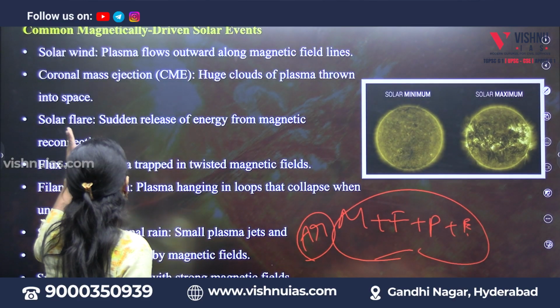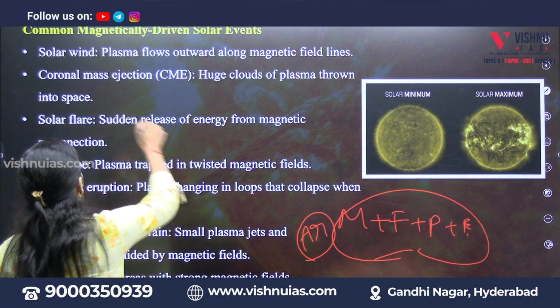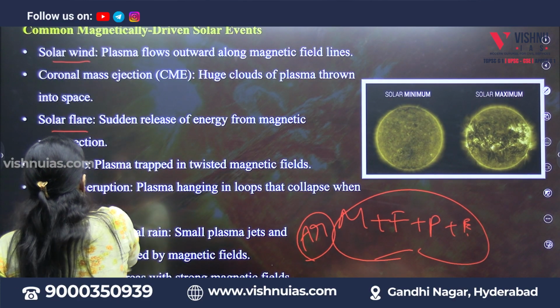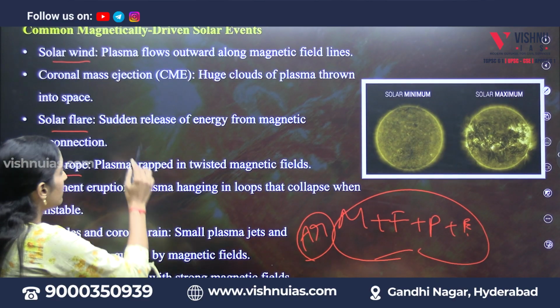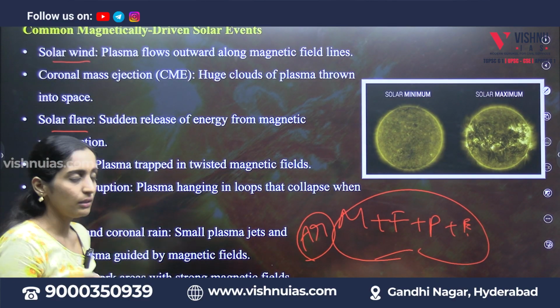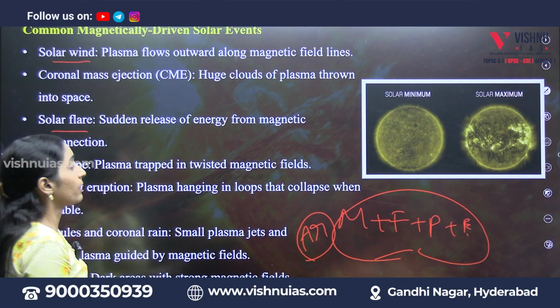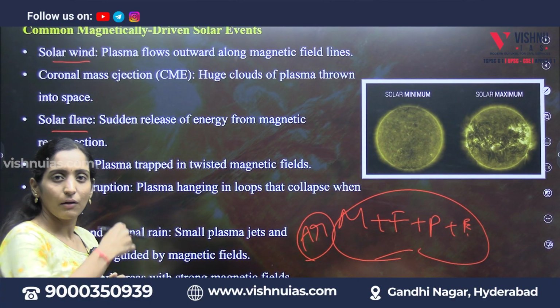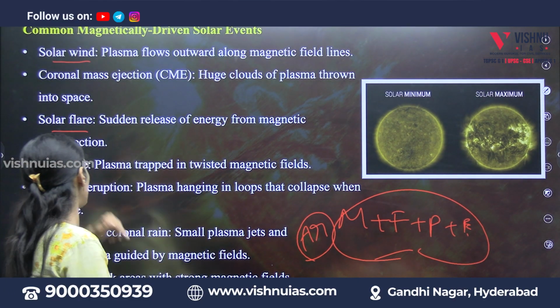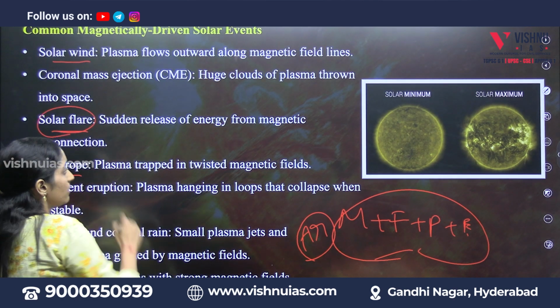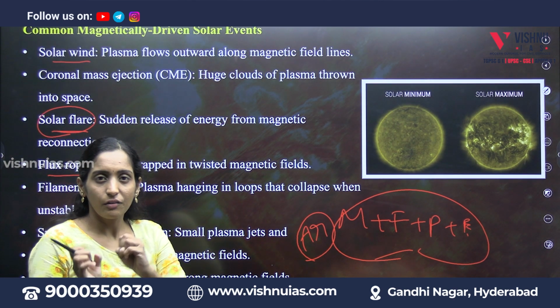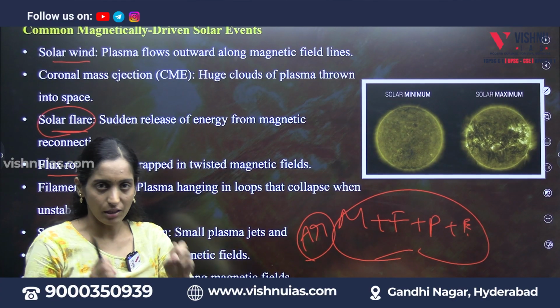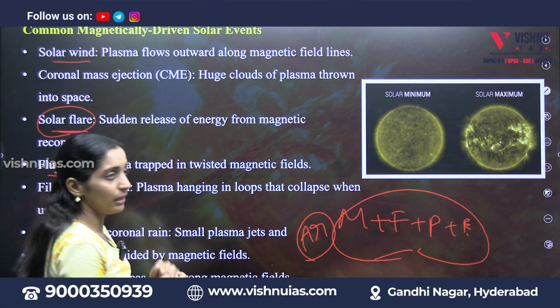That's why, if you see solar wind, solar flare, flux rope, these are the important terms you need to learn. Coming to the first, solar wind, in here plasma flows outward. And solar flare is nothing but a sudden release of energy because of plasma, due to the magnetic connection.